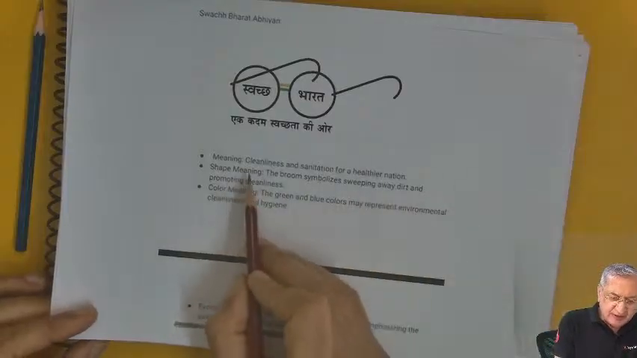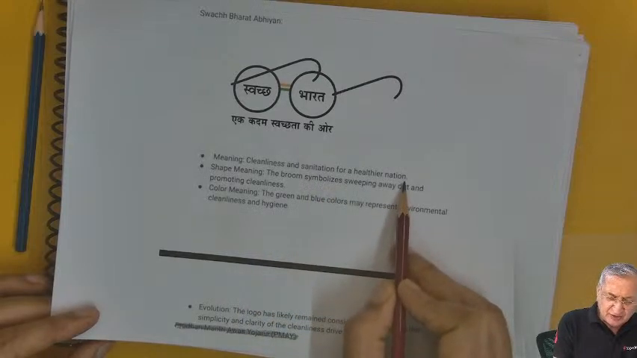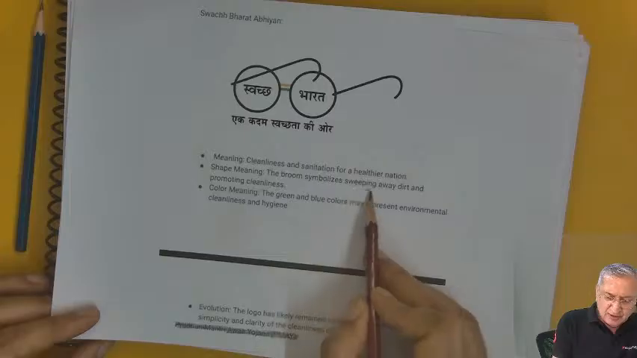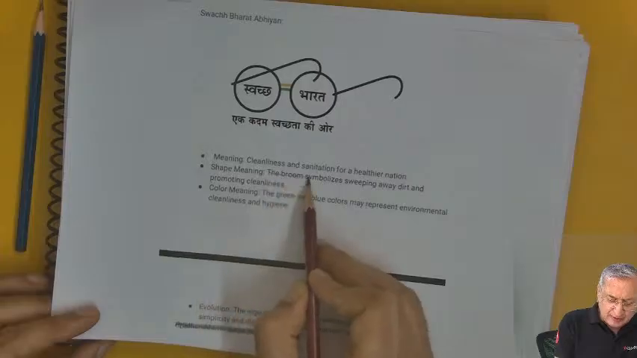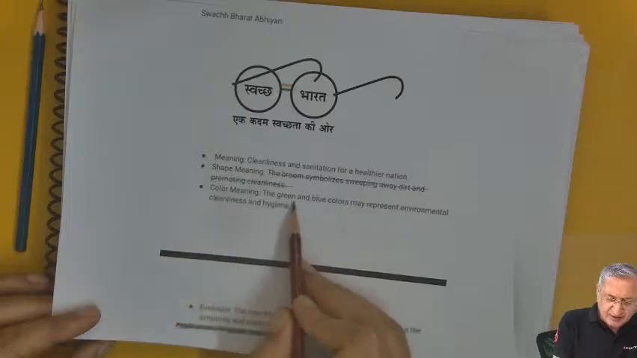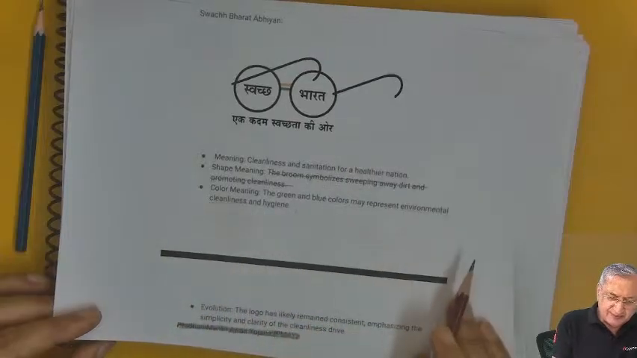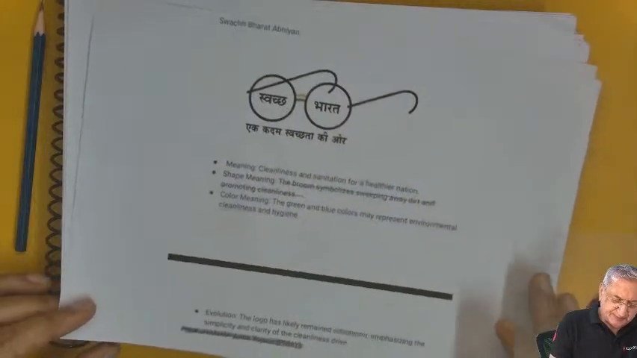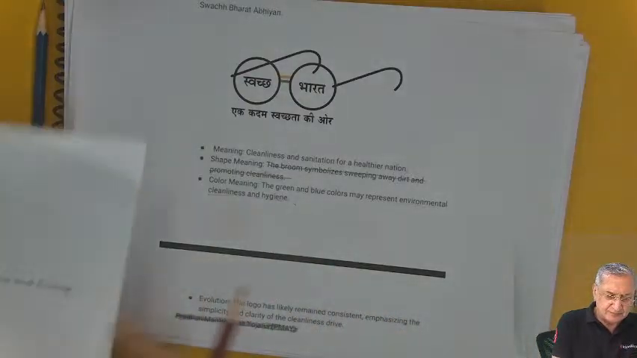Swachh Bharat Abhiyan meaning cleanliness and sanitation for a healthier nation. Shape meaning the broom symbolizes sweeping away dirt and promoting cleanliness. The broom does not exist with the new one. Color meaning the green and blue color may represent environmental cleanliness and hygiene. These are the tricolor of India. One more.